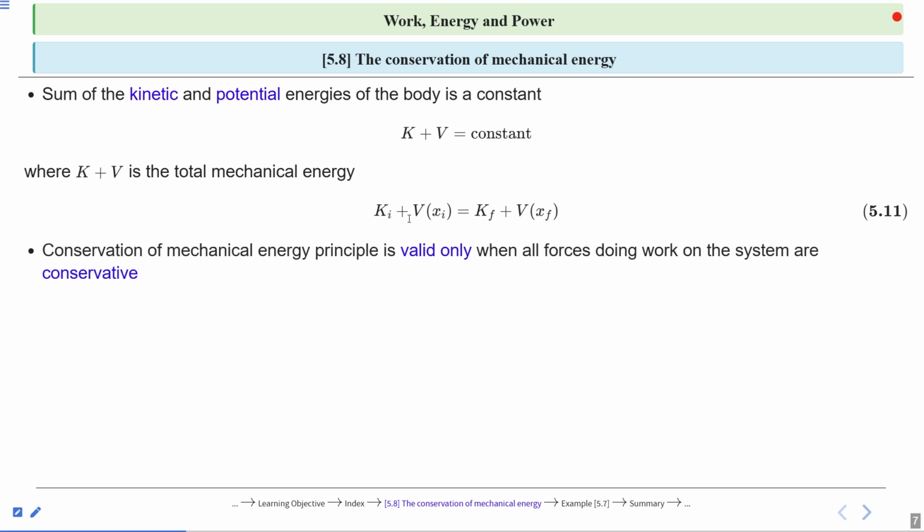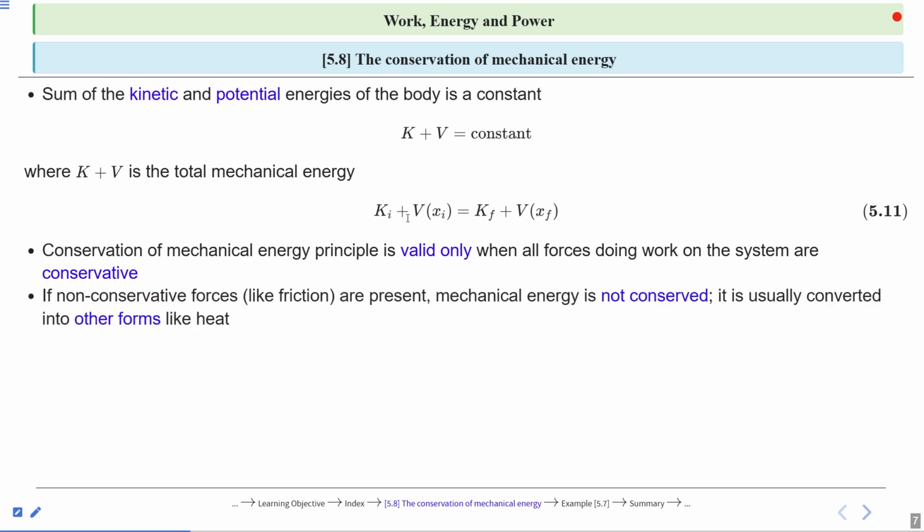The conservation of mechanical energy principle is valid only when all forces doing work on the system are conservative. Otherwise, it will not be valid. If non-conservative forces like friction are present, in that case, mechanical energy is not conserved. It is usually converted into other forms like heat.